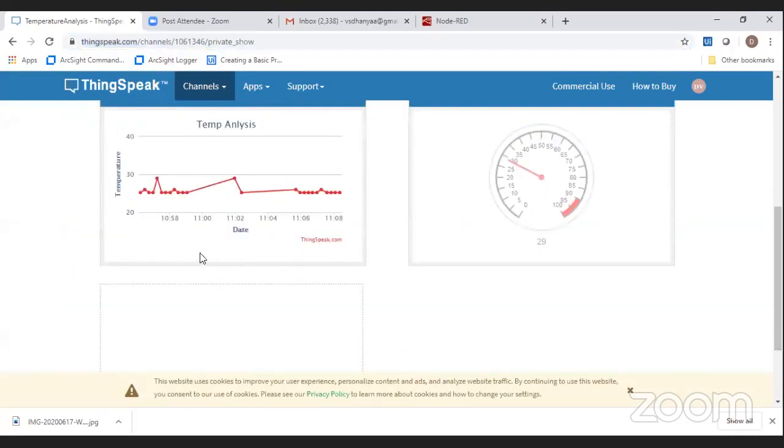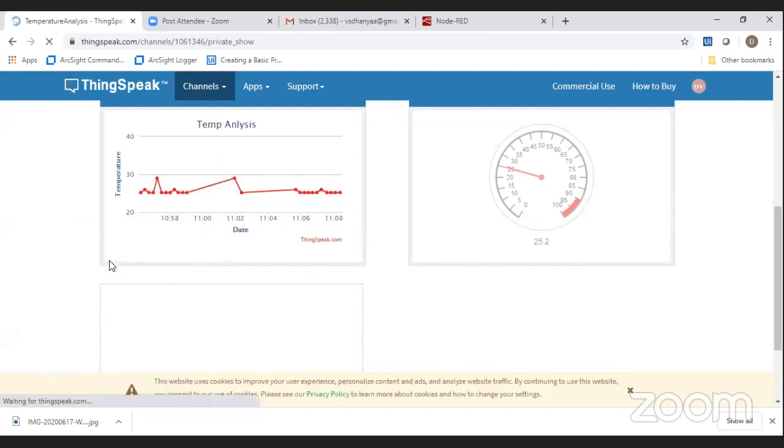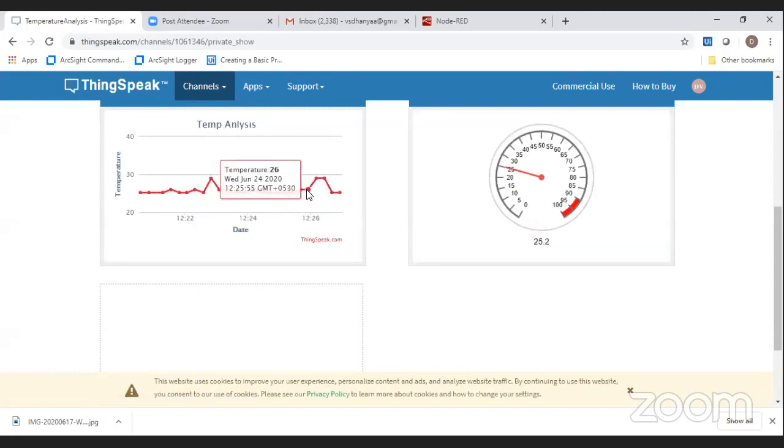This is the channel I created, and here it shows the sensor details. The real-time value is displayed here. So 12:26, this is 26 degrees Celsius. Here 29, this is 25.2. The data is coming like that.